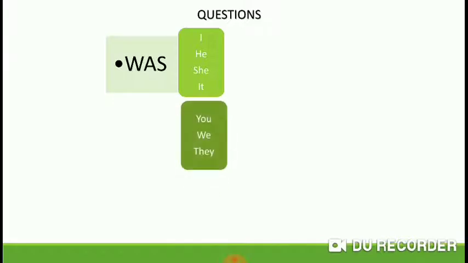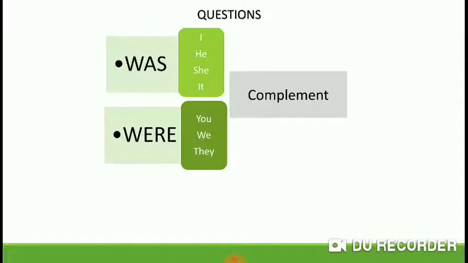Questions. We use was and the subject or were and the subject. Remember, we use was for singular. I, he, she, and it. We use were for plurals. You, we, and they.